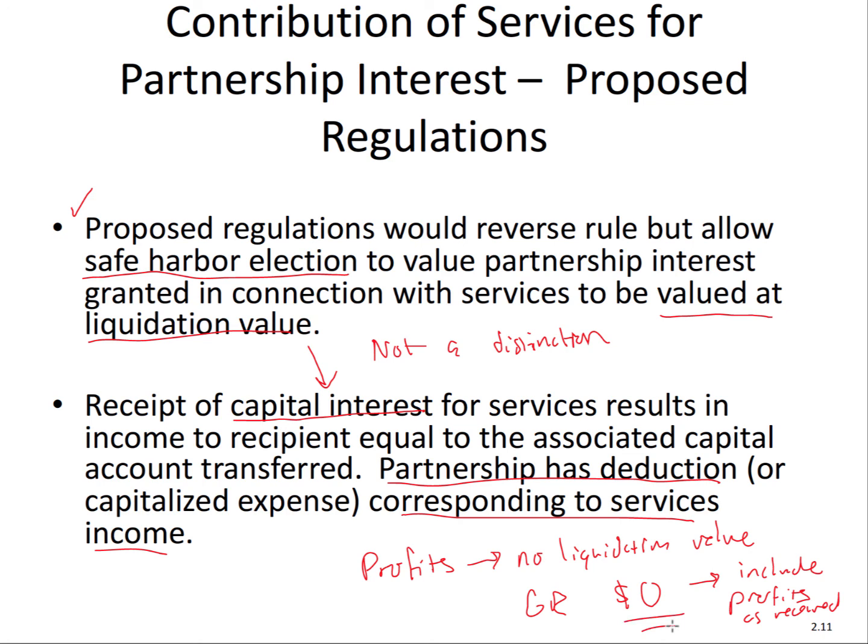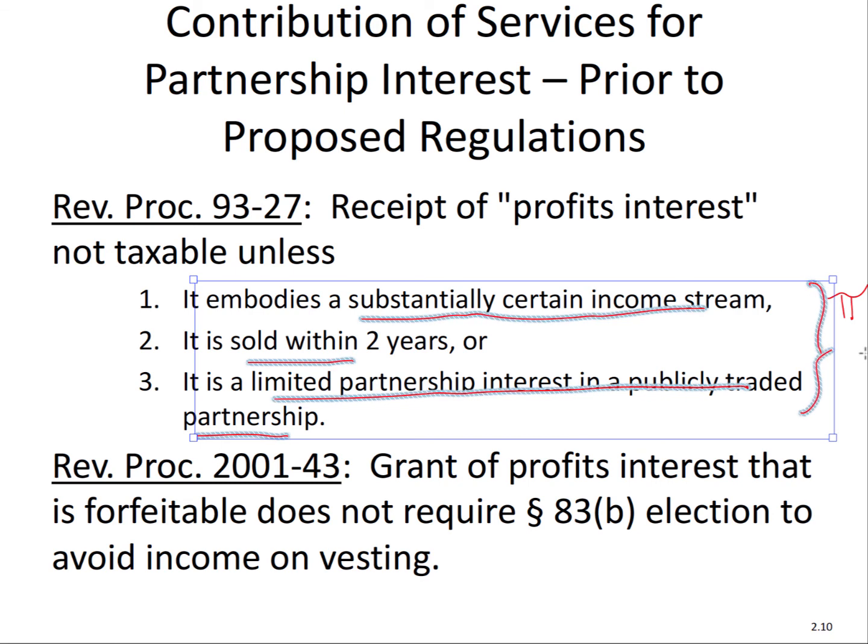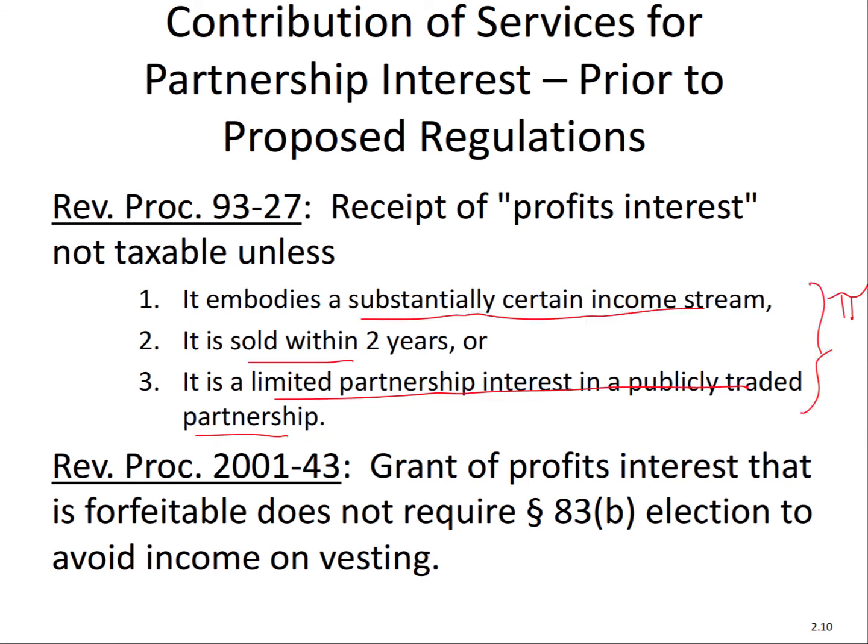Now, there's a few times where the value is actually going to be not zero. So if you go back to the previous slide, we still apply the rules of RevProc 93-27, where these three, a substantial certain income stream, it's sold within 2 years, or a limited partnership interest in a publicly traded partnership, these things actually will have value. A profits interest, so the term for profit in economics is pi. Profits interest does have value. So that would be a value. So where it's not zero. So I'll put does not equal zero. You actually have to value it.